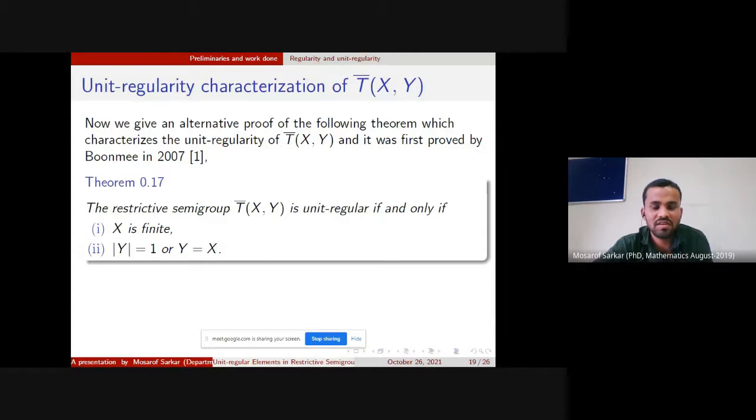Now we give an alternative proof of the following known result, which was first proved by Humi in 2017. It states a distribution group T bar xy is immutable if and only if x is finite and y is a singleton set or y is an odd set.